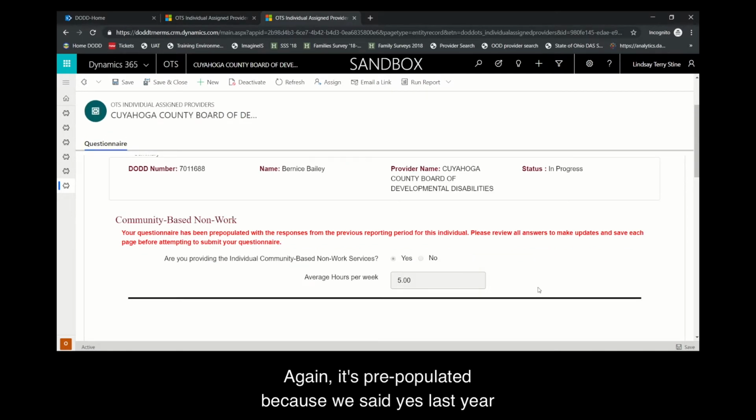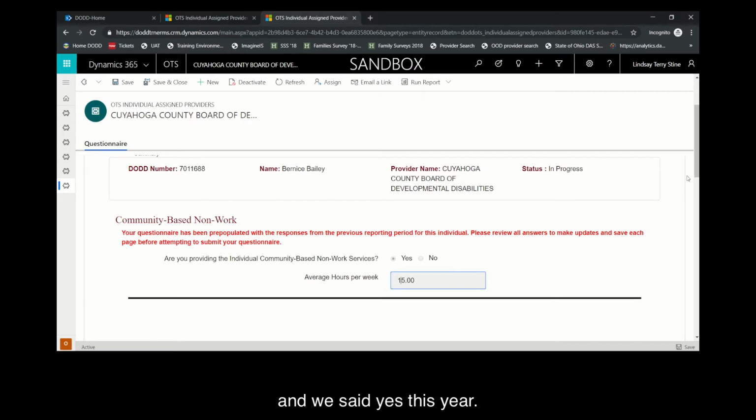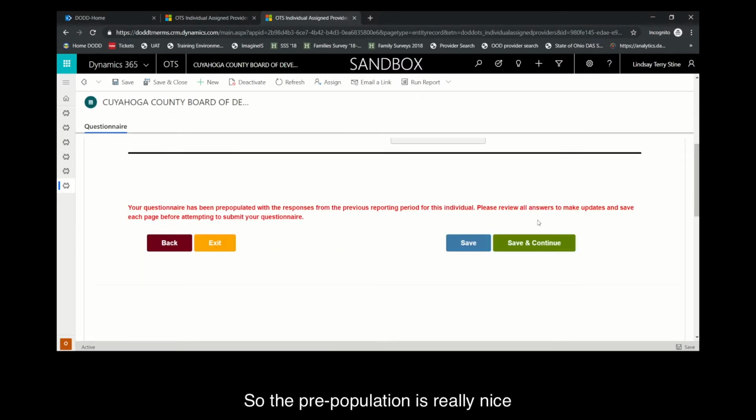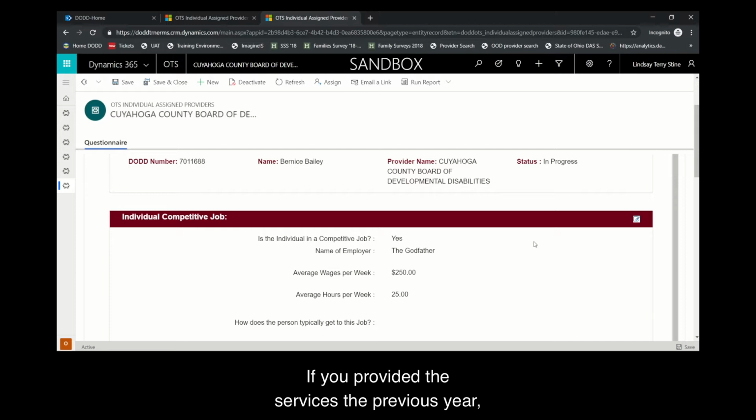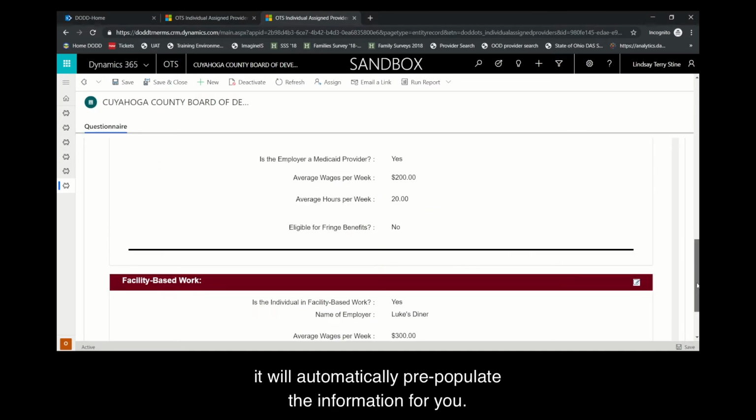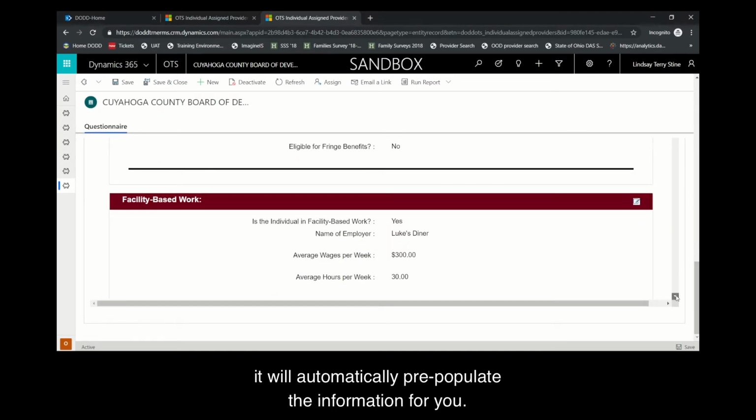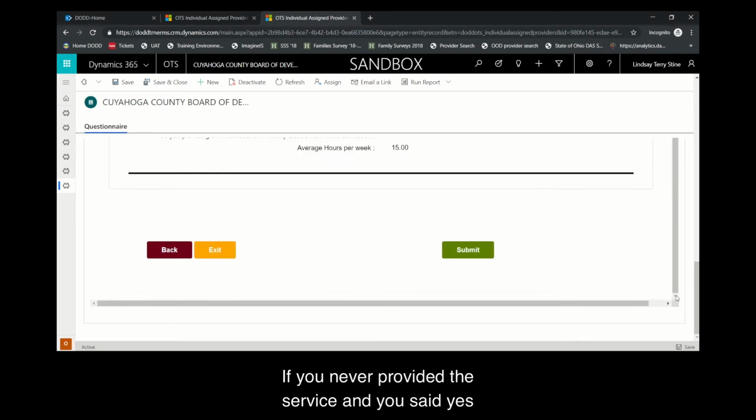Again, it's pre-populated because we said yes last year, and we said yes this year. So the pre-population is really nice because it saves you a little bit of time. If you provided the services the previous year, it will automatically pre-populate the information for you. If you never provided the service and you said yes to a main question, but somebody else said yes the previous year, it will give you that drop down to allow you to choose which selection you want to do.